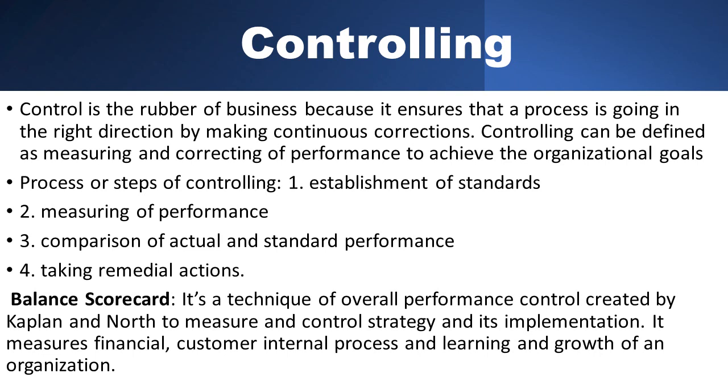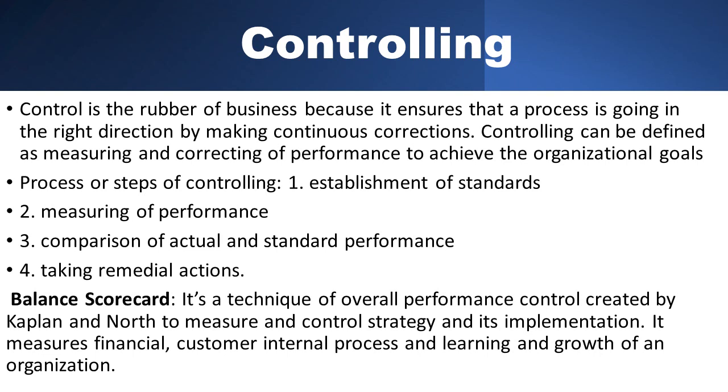So after establishment of standards, the next one is measuring of performance. In the previous point I gave one example: this machinery is capable of producing 1000 units in a day. So now we are measuring our original performance. Are we able to produce 1000 or not? We are comparing with the standard. That standard number was 1000. So we are comparing 1000 with our actual performance. If you are producing only 500 units, the remaining time or capacity of the machinery is wasted. So we will check continuously.